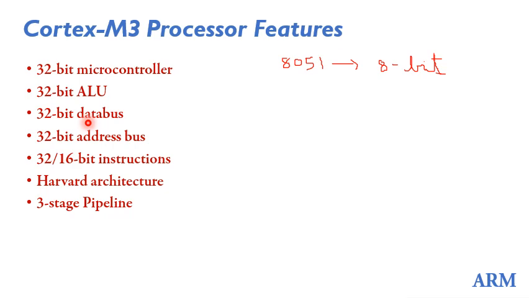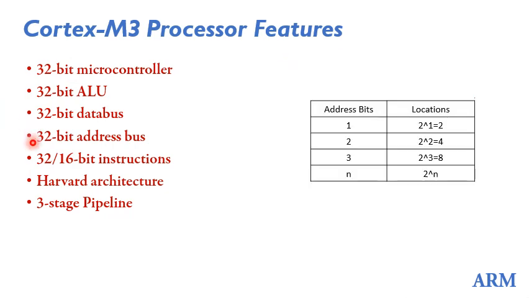So the data bus also should be capable of accessing 32-bit data, right? So Cortex-M3 has a 32-bit data bus.